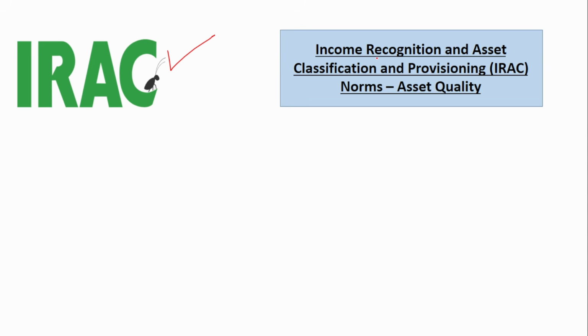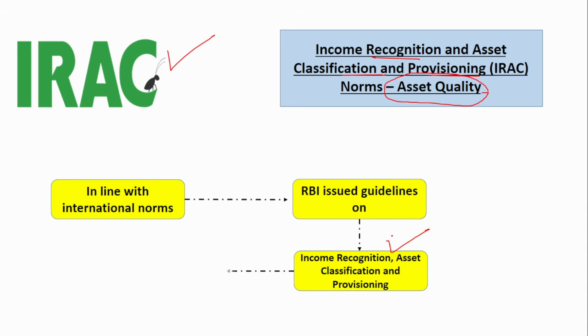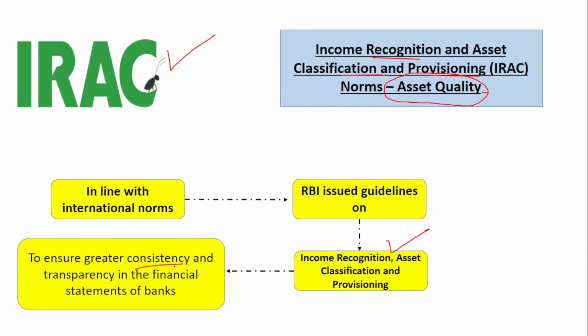Next, we are going to discuss IRAC. IRAC is Income Recognition and Asset Classification and Provisioning Norms. It is for the purpose of asset quality, in order to maintain the asset quality within the banks. This was introduced in line with the international norms. So RBI has issued guidelines on this IRAC to ensure greater consistency and transparency in the financial statements.